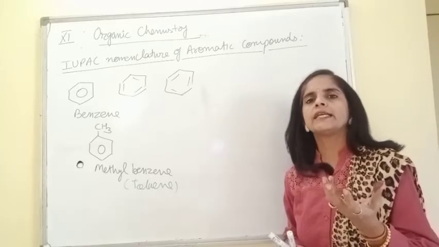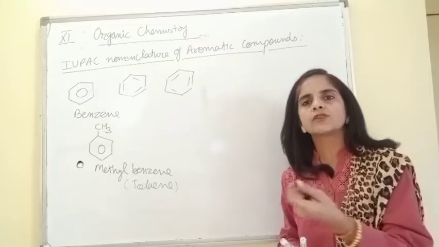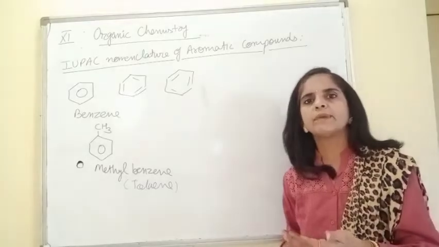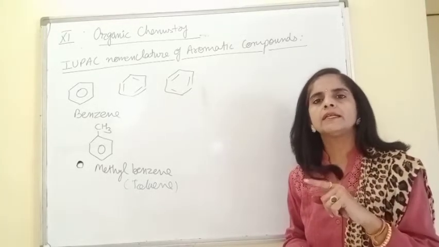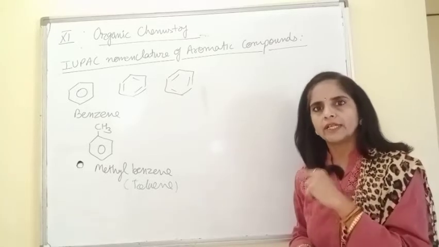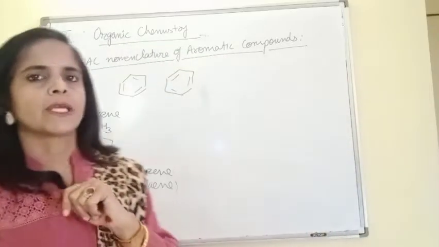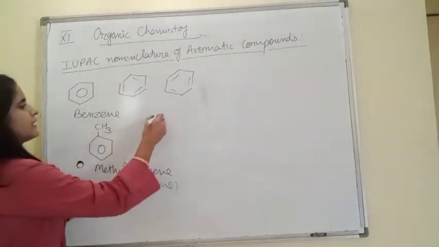For example, any chemical reaction is given and it is given that the reactant is toluene. So if you don't know this name, it becomes impossible for us to write that chemical reaction. That's why I'm saying you have to learn all these common names. Wherever required, I will tell all the names for aromatic substances. Right, beta?